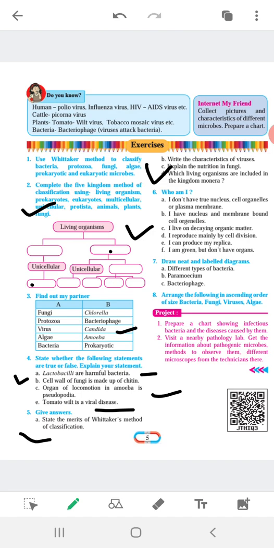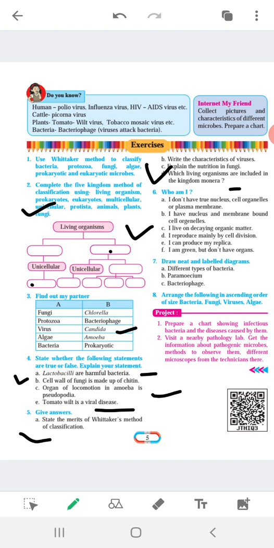Method of nutrition in fungi. You know the fungi is saprophytic, meaning depending on decaying matter, so you should write it. Okay. D. Which living organism are included in the kingdom Monera?